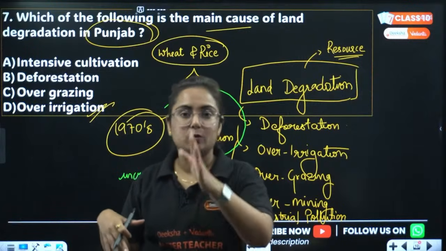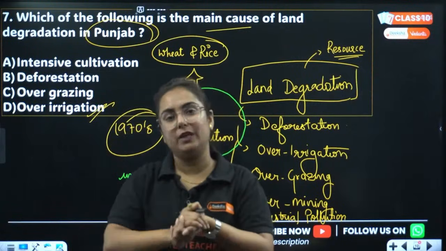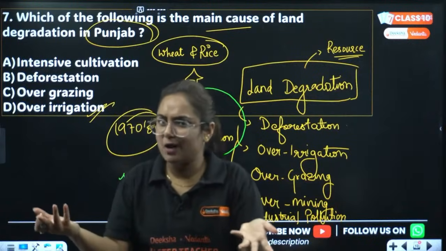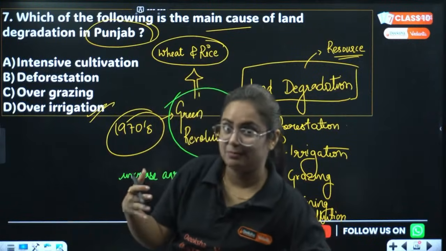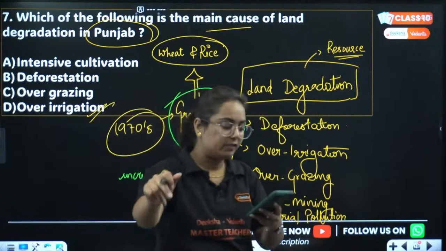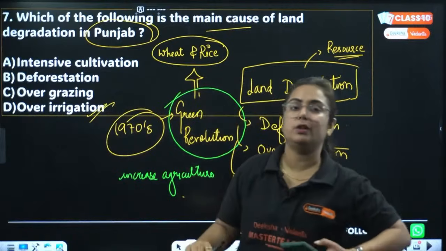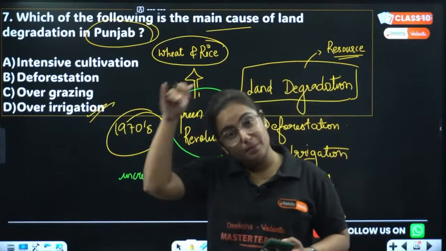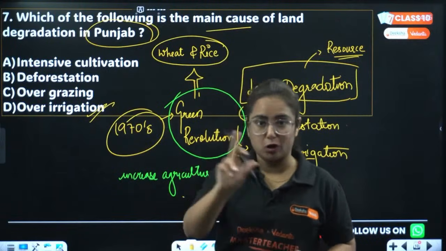Like if I ask you right now how many centimeters of rainfall is required for the growth of rice, I think you are going to answer it. Tell me right now in the live chat how many centimeters of rainfall is required for rice growth, which is present in West Bengal and Odisha but not in Punjab.